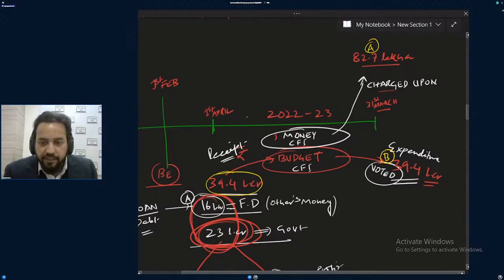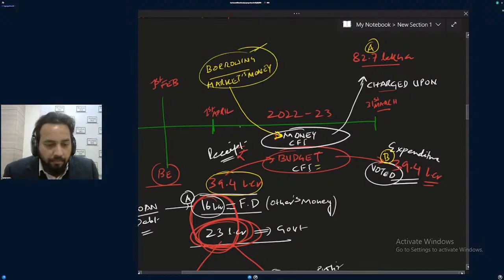Now the point I'm saying, there is some money which is coming into the Consolidated Fund of India as the government is taking loan, debt, the government is borrowing, and this borrowing is not shown over here. This is market money, the market's money. This is borrowing of the government, which is not shown over here. And this borrowing is done so that payment.